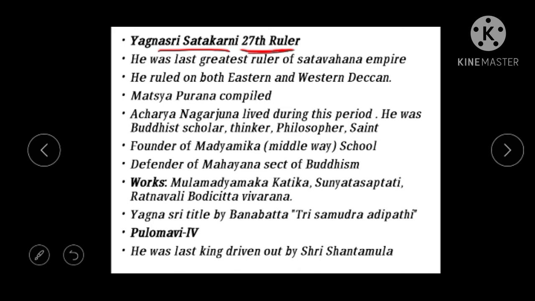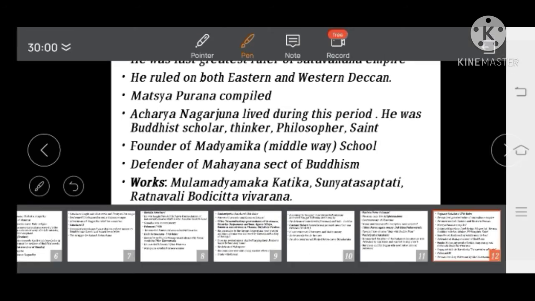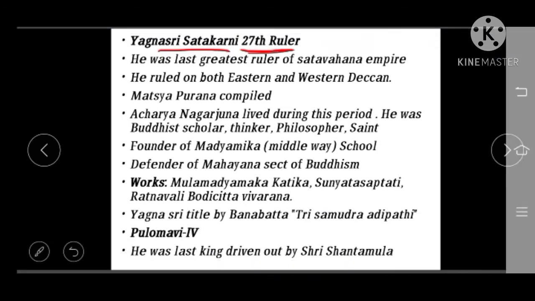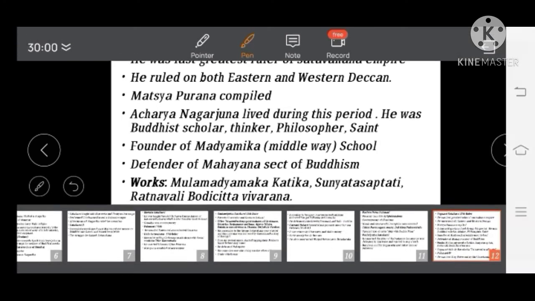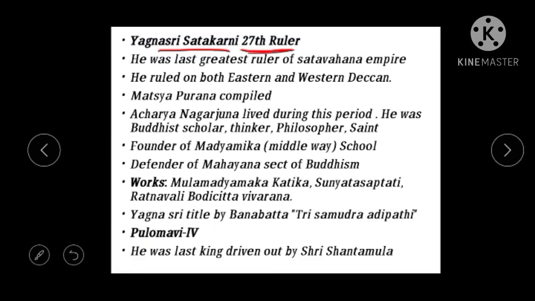The Chinnaganjam inscription. According to the inscription, he is the 27th ruler of the Satavahana dynasty. So during this period, basically the Satavahana rulers used to rule either the eastern side of the Deccan or the western side of the Deccan.